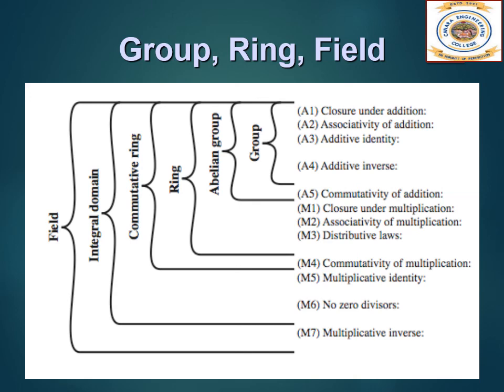And it is called an integral domain if it has a multiplicative identity and no zero divisors. A field obeys all of this with one additional axiom, that is the multiplicative inverse. This is about groups, rings and fields, and the axioms these three obey. We are more interested here in fields, which we will be learning in the next lecture.